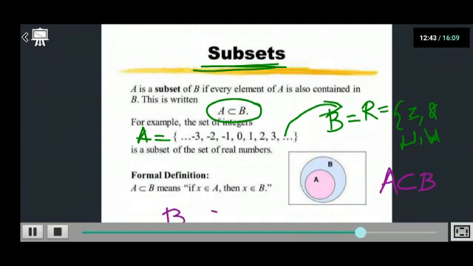In this manner, if all the elements of A belong to B, then A is a subset of B, and if all the elements of B belong to A, then what? Then B is a subset of A. Is that clear? So this is the definition of subset here. I am repeating it once again. A set A is said to be a subset of B if every element of A is also an element of B. Vice versa, if all the elements of B are there in A, then I say that B is a subset of A.